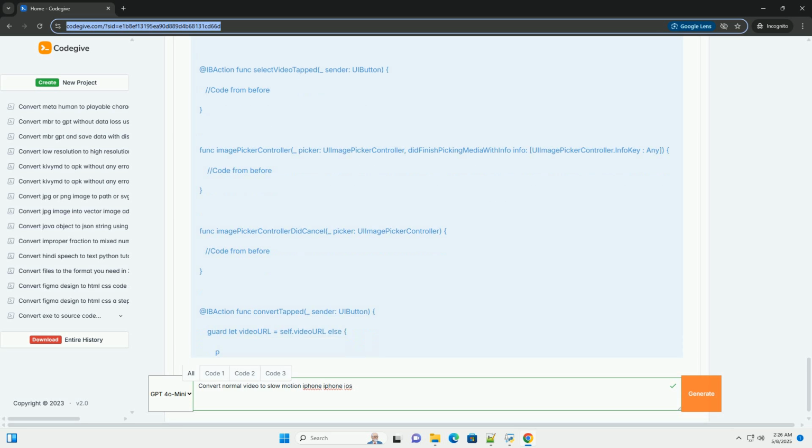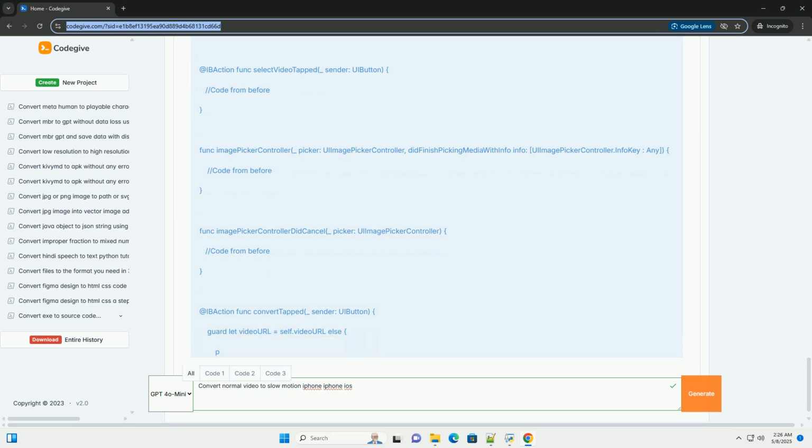5. outputURL: creates a URL for the output slow motion video file in the documents directory. It also deletes any existing file with the same name to prevent errors. 6. AVAssetReader: an AVAssetReader is used to read the video frames from the input asset. 7. AVAssetTrack: gets the video track from the asset. 8.